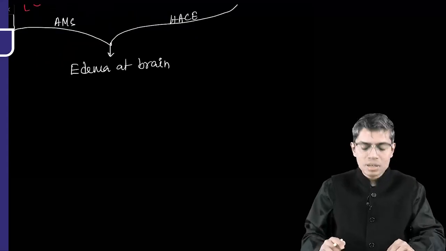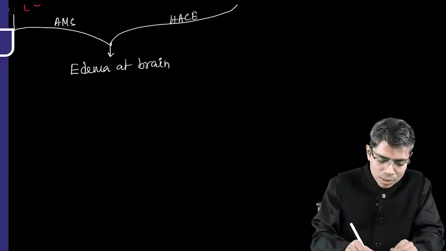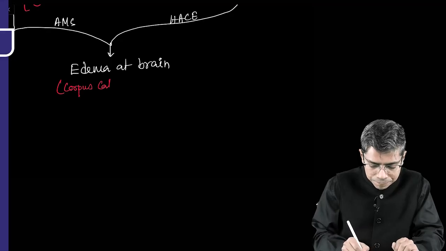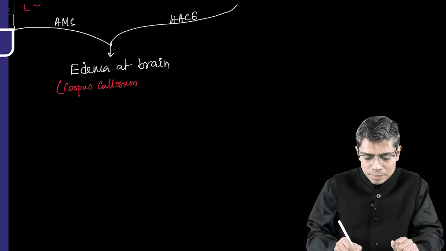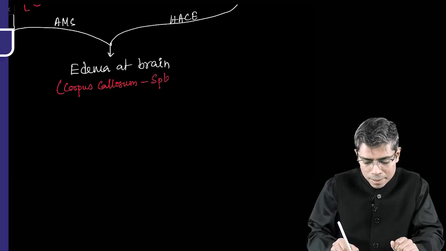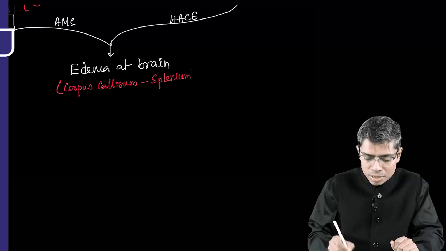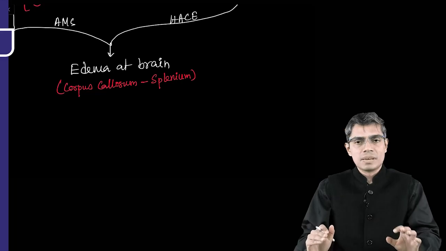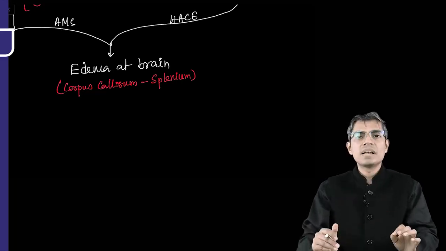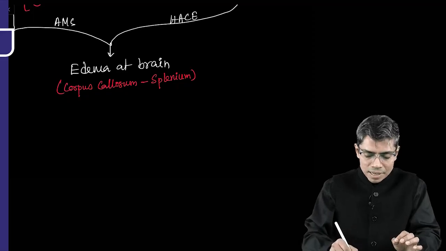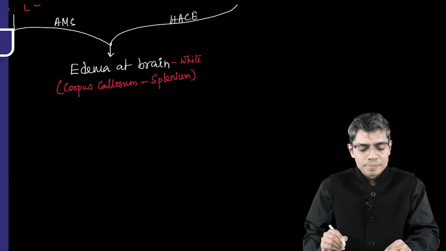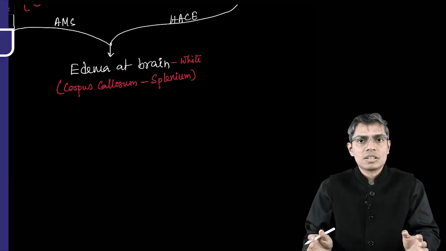Now if I ask you which part of the brain the edema is developing in, your answer will be the corpus callosum, particularly the splenium or the posterior part of the corpus callosum. Basically edema is developing at the level of the white matter of the brain, and that's why you are getting all these kinds of problems.